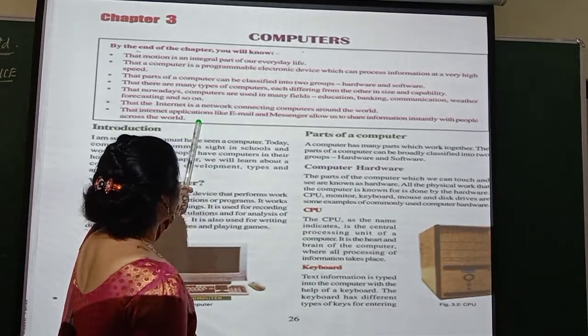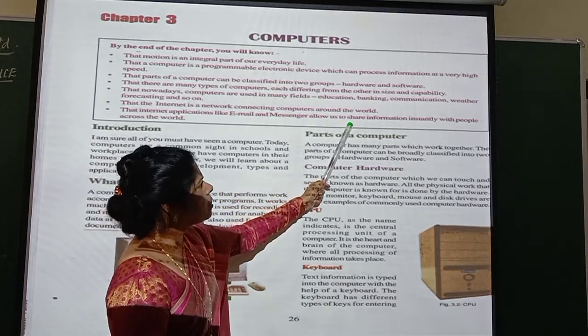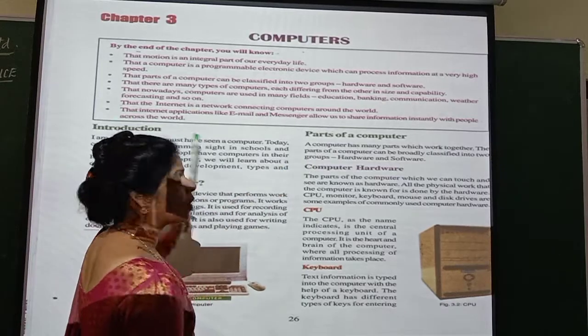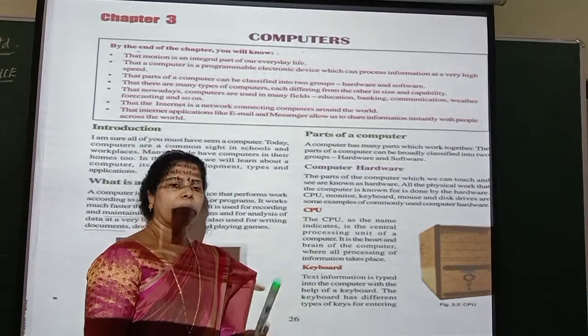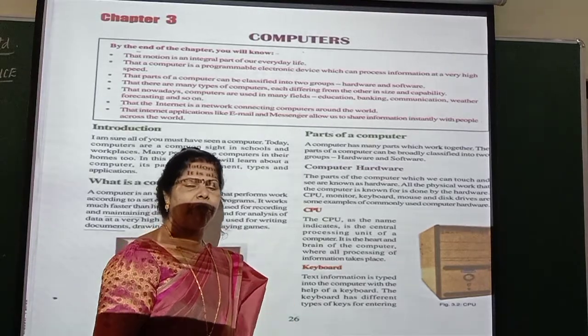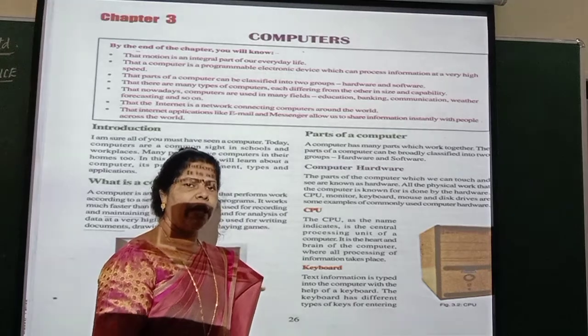That internet applications like email and messenger allow us to share information instantly with people across the world. Somebody may be in America, you are here in India. What happens? You want some information, immediately you can get it. Within a fraction of a second you are able to get the information.